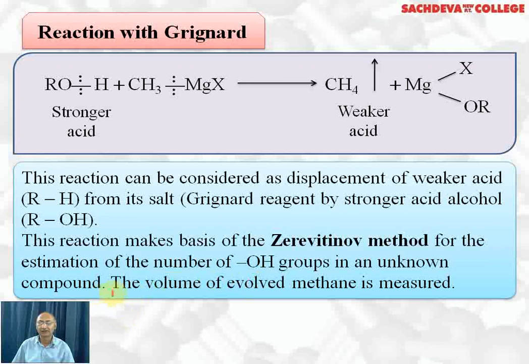This reaction makes the basis of the Zerewitinoff method for the estimation of the number of OH groups in an unknown compound. It means the number of OH groups will lead to the number of moles of methane formed if CH3MgX is used. So from the number of moles of methane formed, we can derive how many OH groups are present. So from the number of moles, the volume of evolved methane can be calculated.